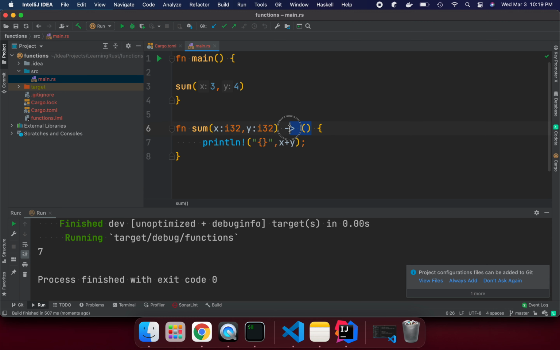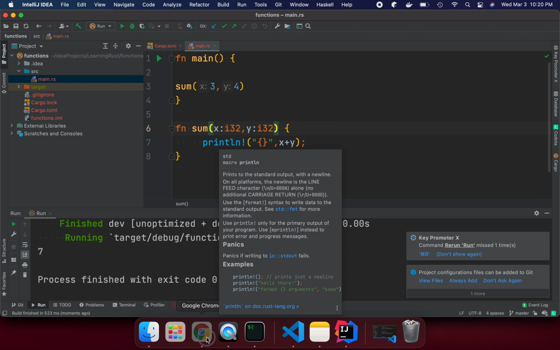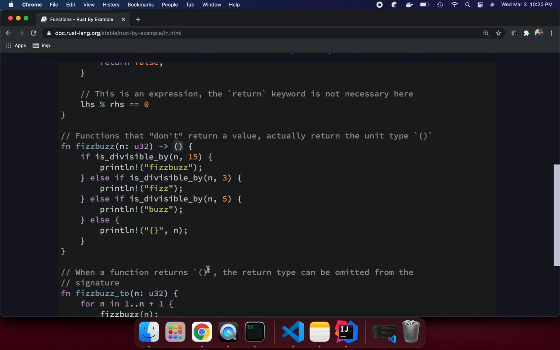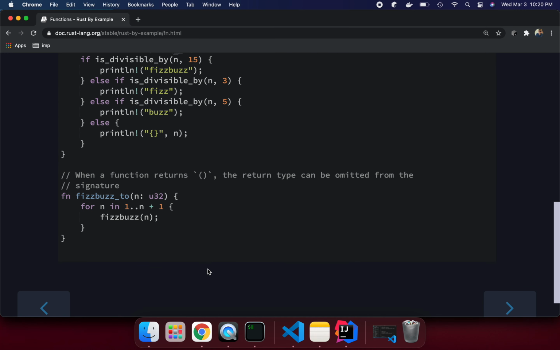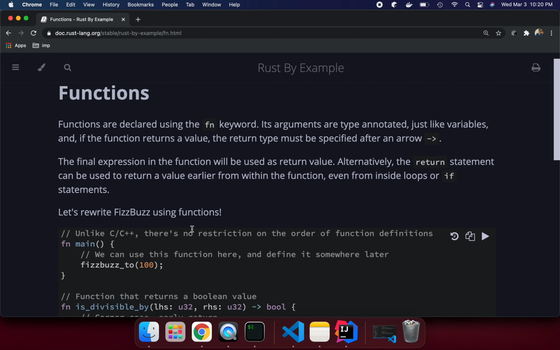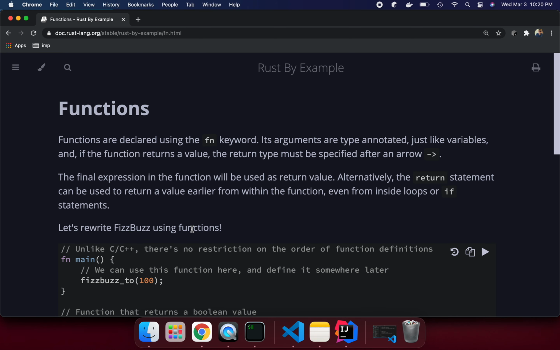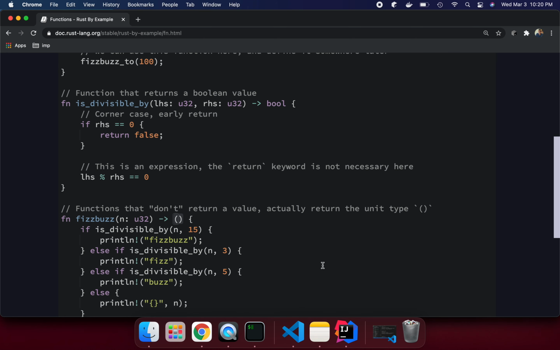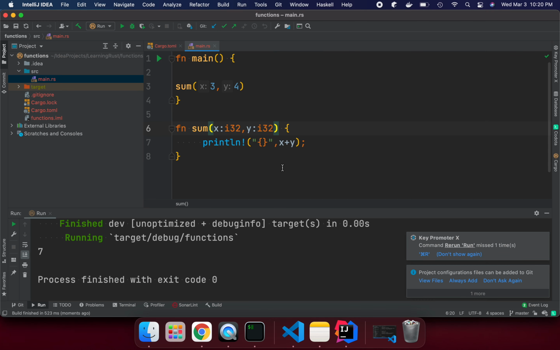One more thing we can improve: if we are returning nothing, we can also omit this part as well. If we try to run it, you see it's working fine. This way we can declare a function and make a function call. That is what I wanted to cover in this section. I have covered mostly how memory safety works, how we can declare variable scope, and how we can create a function.